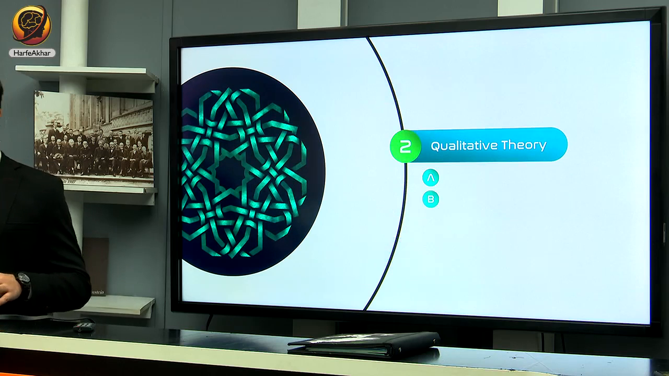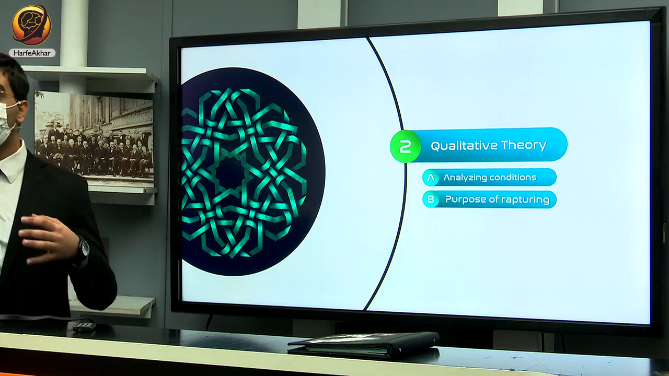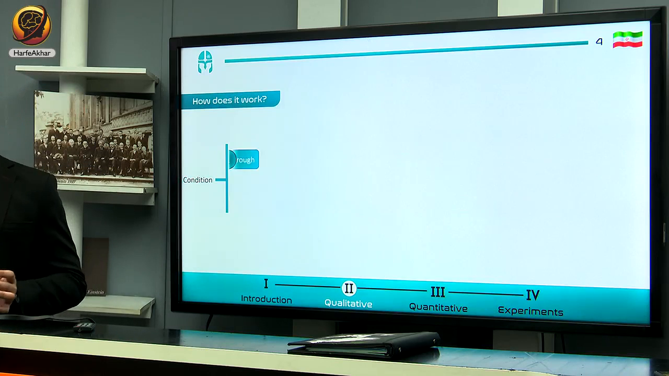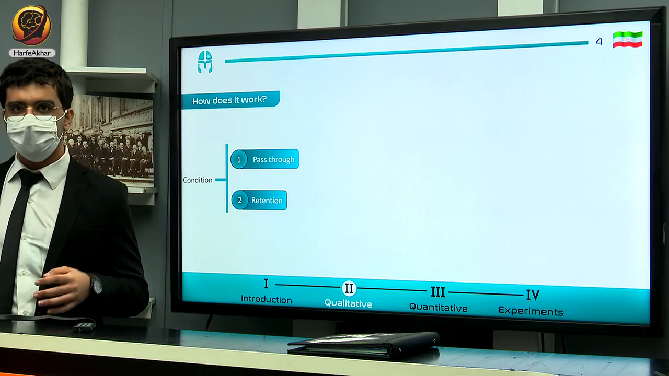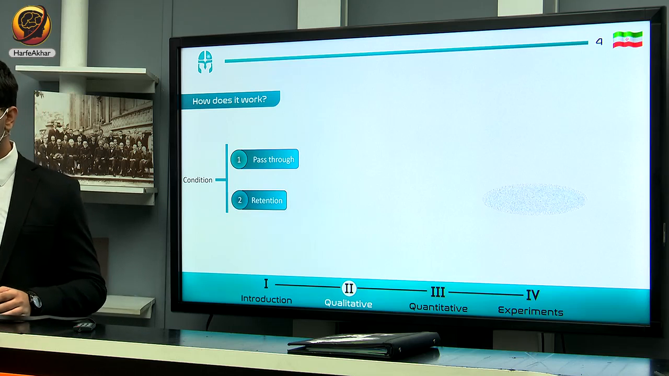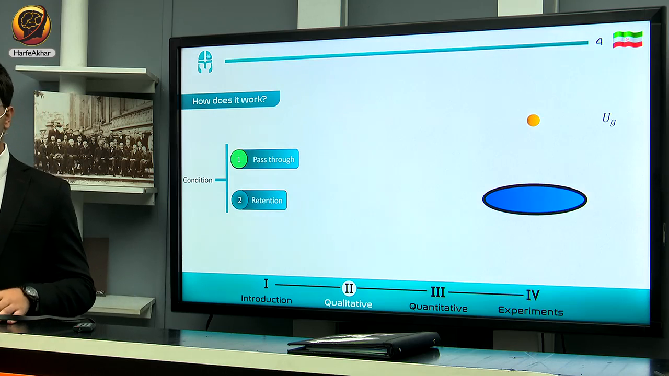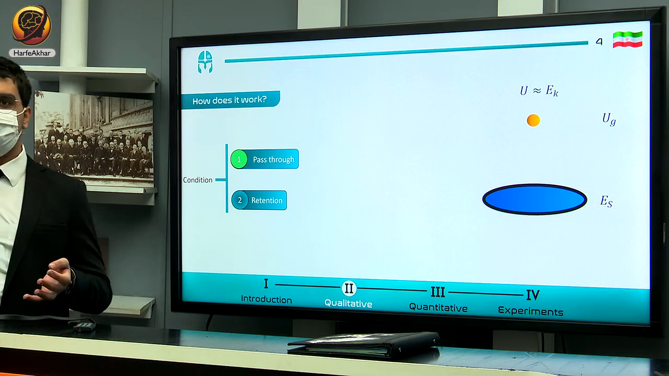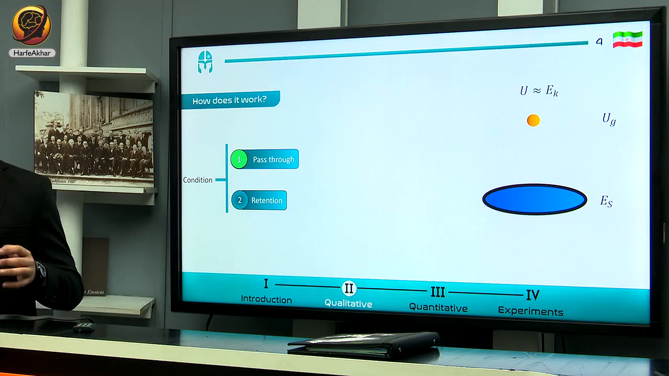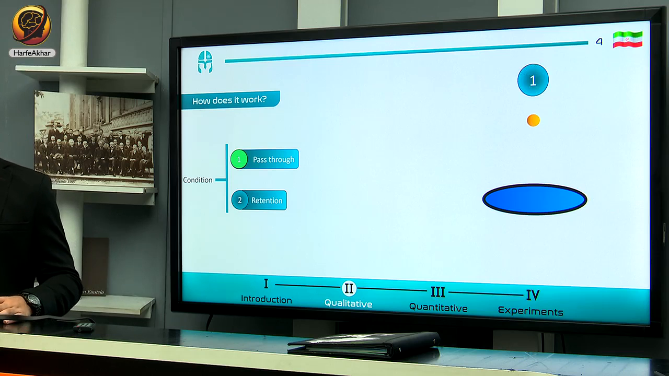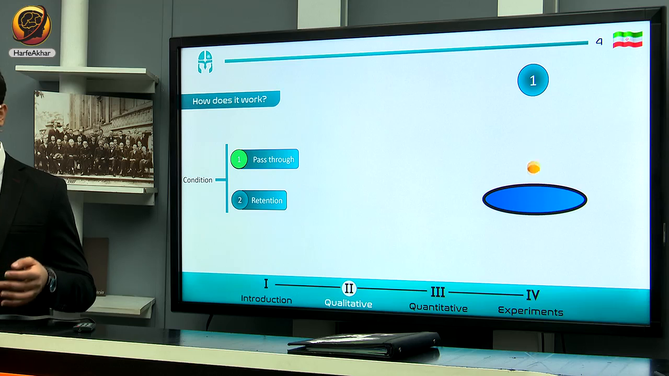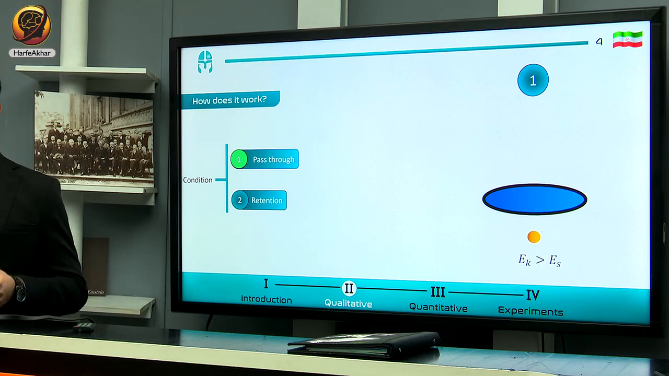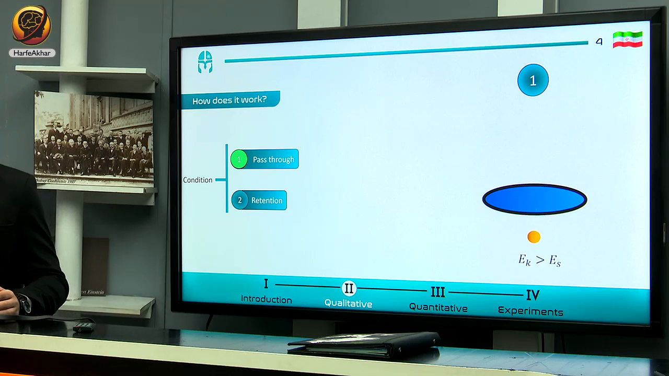In the qualitative view, I want to go through the analyzing conditions and the purpose of rupturing. First of all, as I mentioned, particles may pass through or return to the surface. Before that, we have to introduce some parameters of this apparatus. For a particle, we have potential energy, and for the surface, we have surface energy. Based on energy conservation, we can deduce that potential energy is about equal to kinetic energy at the impact moment. The particle will pass through the soft film on condition that the kinetic energy of the particle is more than the surface energy of the soft film, and because of this, the soft film cannot retain the particle on the surface.